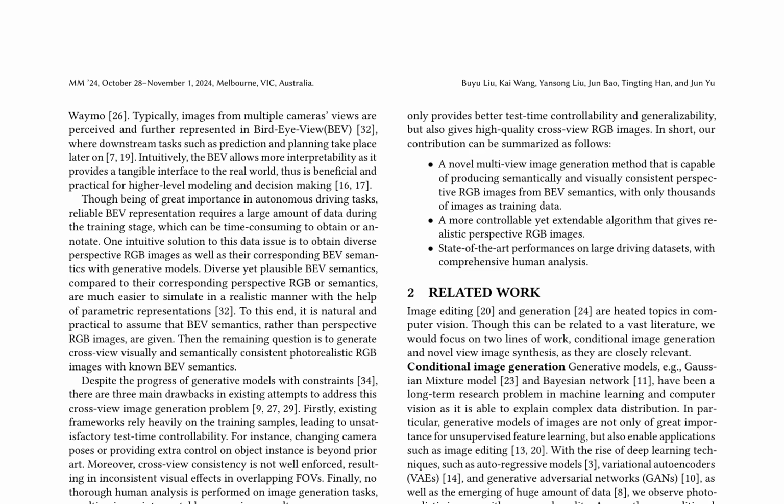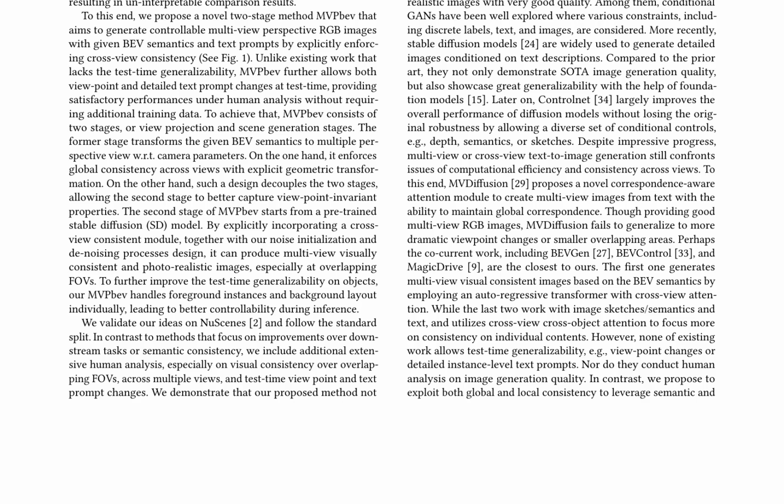The authors also discuss related work in image editing and generation, focusing on conditional image generation and novel view image synthesis. They note that while generative models have made significant progress, multi-view or cross-view text-to-image generation still faces issues of computational efficiency and consistency across views. They highlight the limitations of existing work, including MV diffusion, BEVGen, BEVControl, and MagicDrive, which failed to generalize to more dramatic viewpoint changes or smaller overlapping areas, and do not conduct human analysis on image generation quality.